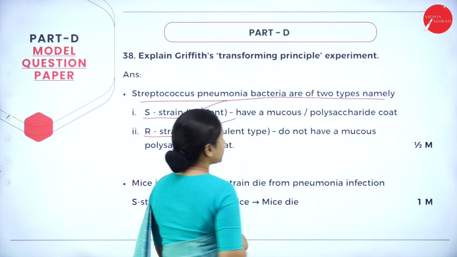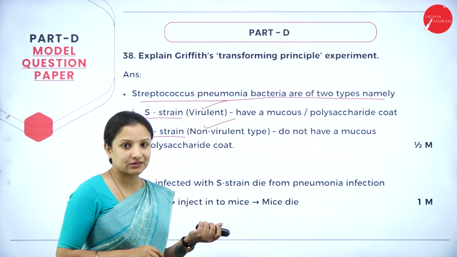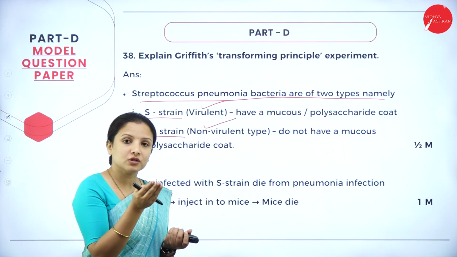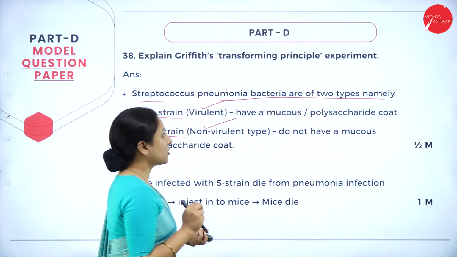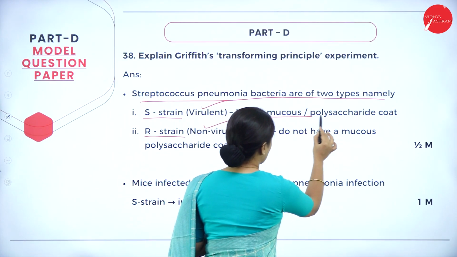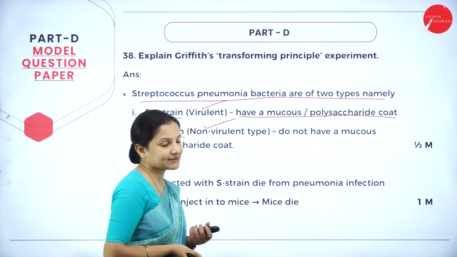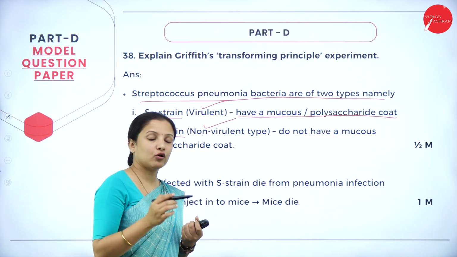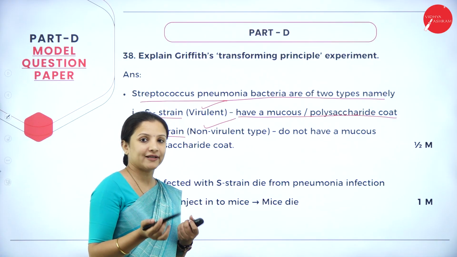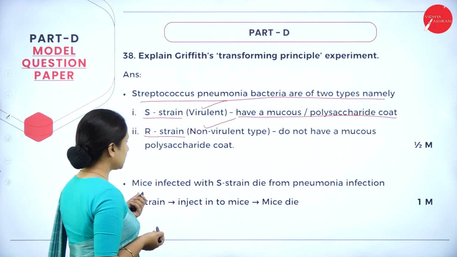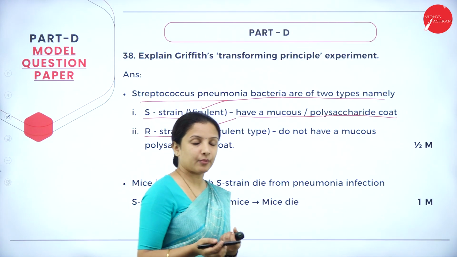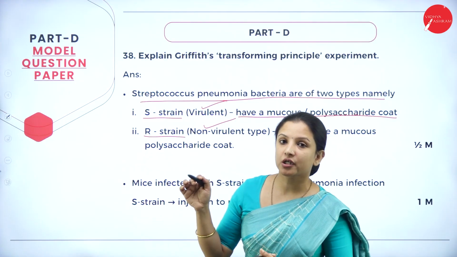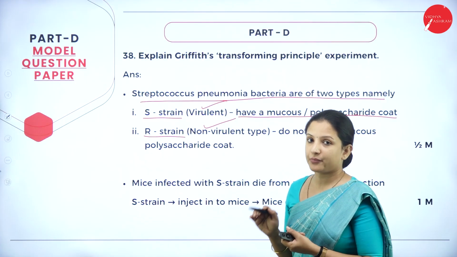The S strain is called the smooth strain. Why? Because it has a smooth, shiny appearance because of the presence of a mucus coating which consists of a polysaccharide, whereas the R strain does not have this polysaccharide or mucus coating, and therefore it is called the rough strain. After writing that, we have to write about what happened to the mice when each of these strains was injected.